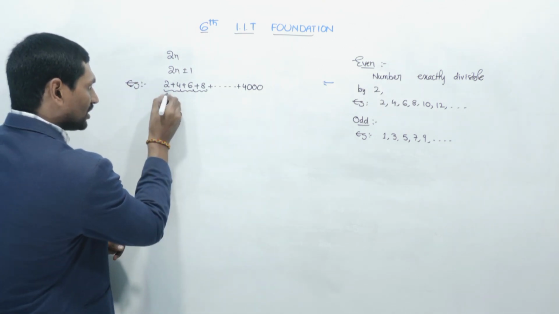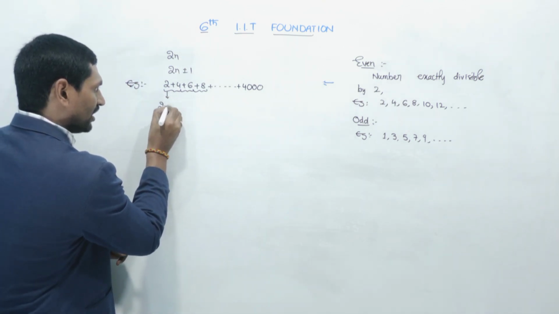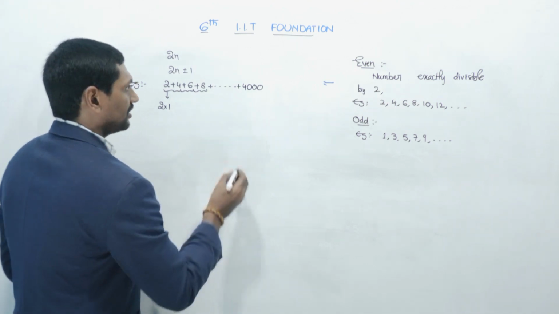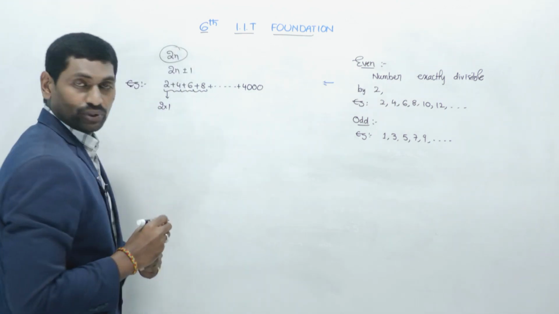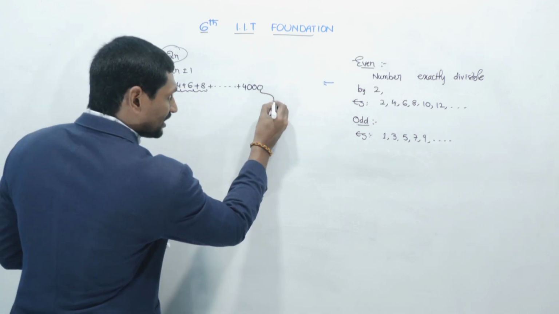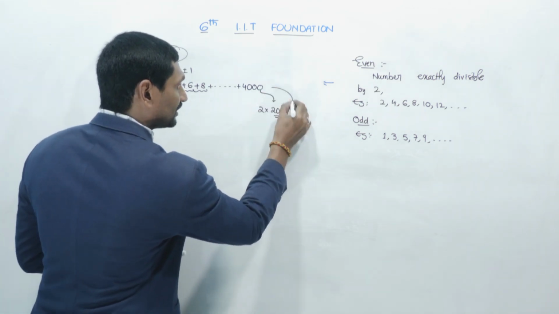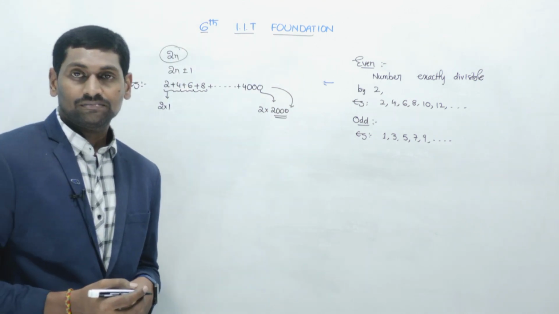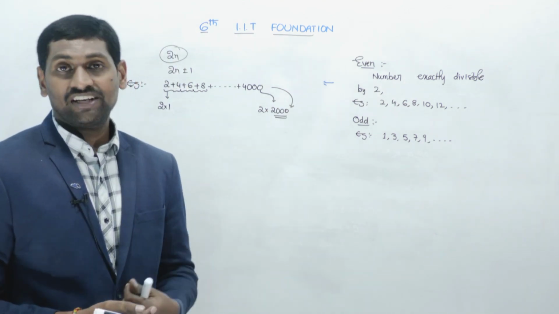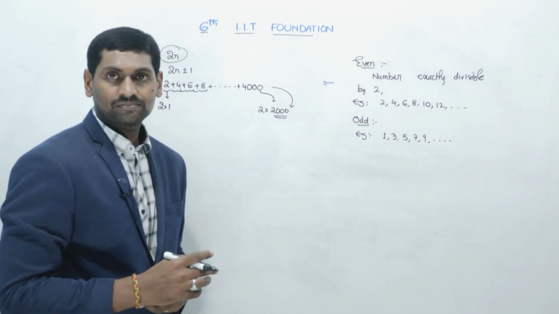What is the first even number? We can write the first even number as 2 into 1, because an even number is in the format of 2n. Which even number is this? 2 into 2000. This is the 2000th even number. Exactly, the 2000th even number is 4000.